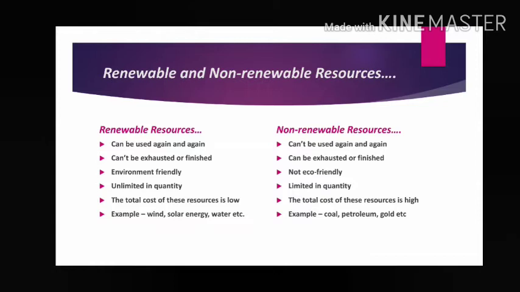Renewable, non-renewable. Renewable means it can be used again and again. It can be renewed. It is inexhaustible, it cannot be finished. It is unlimited. It is eco-friendly, and the total cost of these resources is low, like wind, solar energy, water. And non-renewable means it cannot be used again and again, can be exhausted or finished, is not eco-friendly, limited in quantity, and the total cost is also very high. Example: coal, petroleum, gold, etc. We already discussed this in the last class, so no need to say more than this.